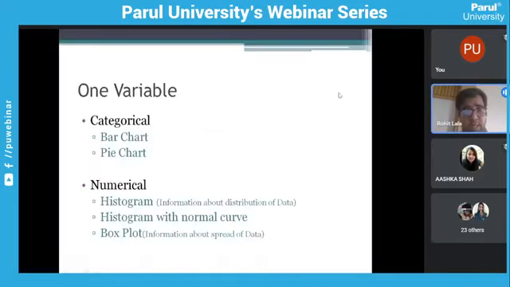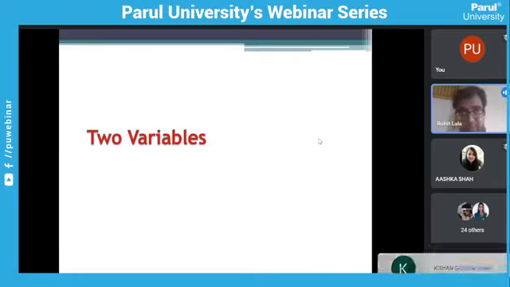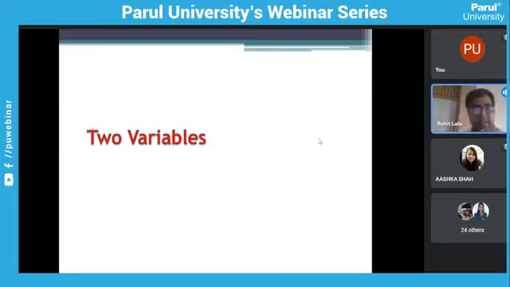Now we are moving towards two variables. See, when there are two variables, we should understand that a concept of dependency arises. The basic thing is that we need to know whether variable x, that is a causing variable, affects the other variable, that is y. An old school example I want to give, if you remember: rainfall directly affects crop yield. The more the rainfall, the more the crop yield. The less the rainfall, the less the crop yield.